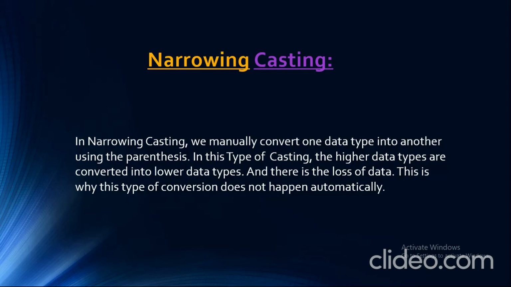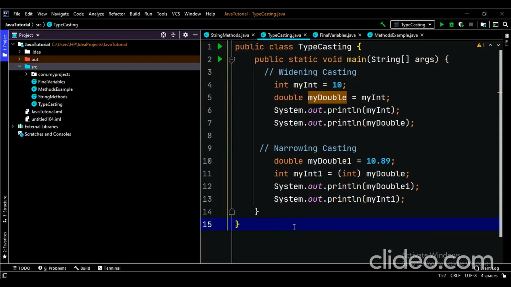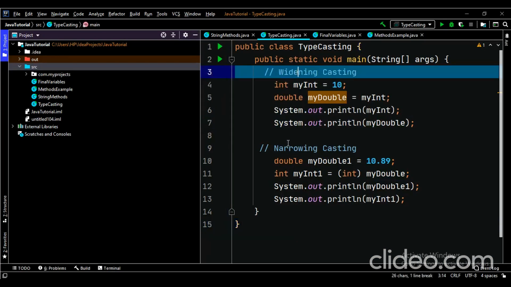Let's go ahead and see programming examples for the narrow casting and the widening casting. So here we have the example for the widening casting and narrow casting guys. Let's go ahead and discuss them.